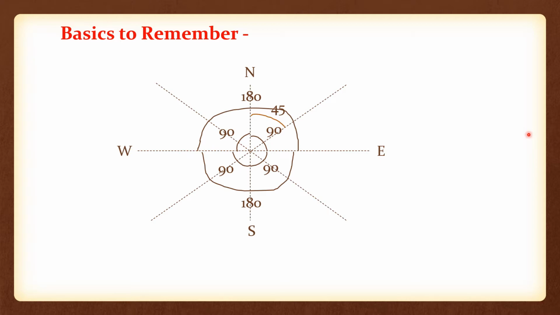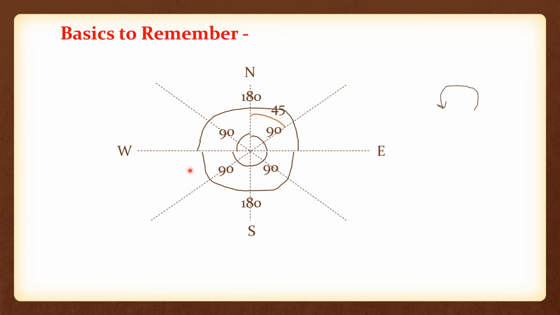Okay, so this is 45 degrees. So this is some of the basic things which you need to remember, all the degrees, how to know this. Okay, this is 90, this is 180, this is 45, and we all know that the complete one is 360. Correct. Now two more important things you need to know, that if you go from this side, means if you